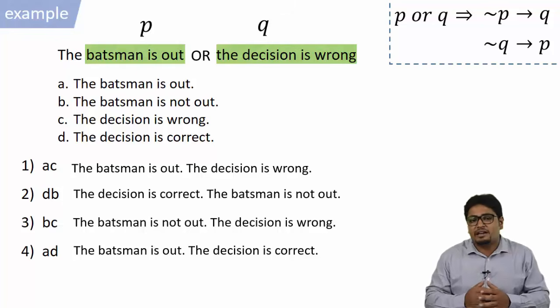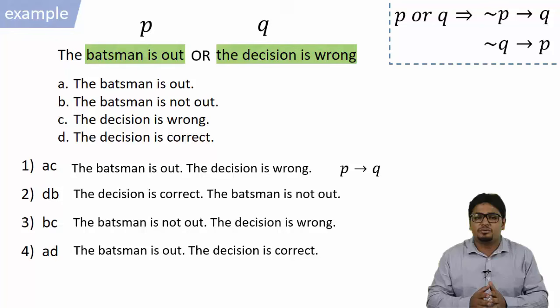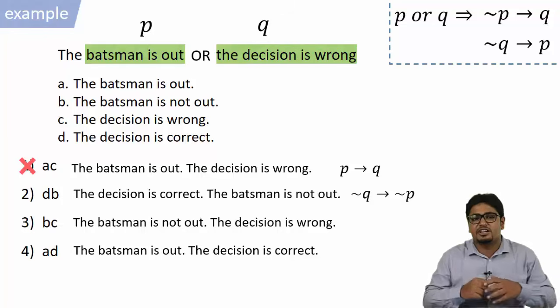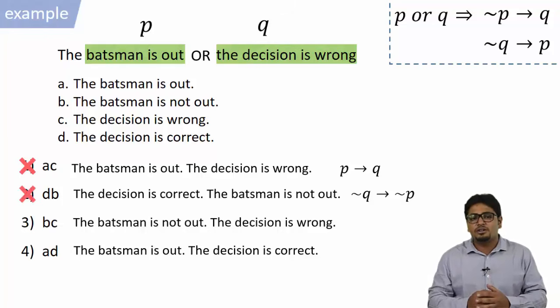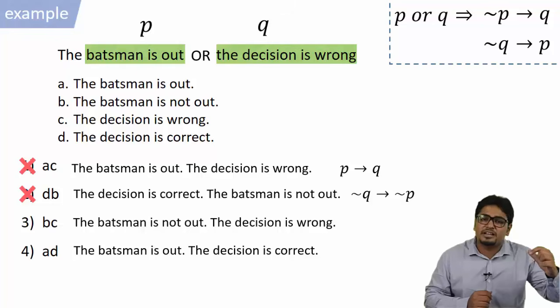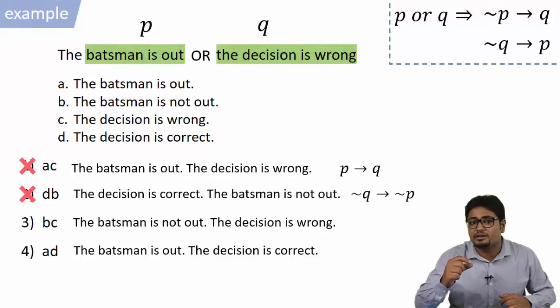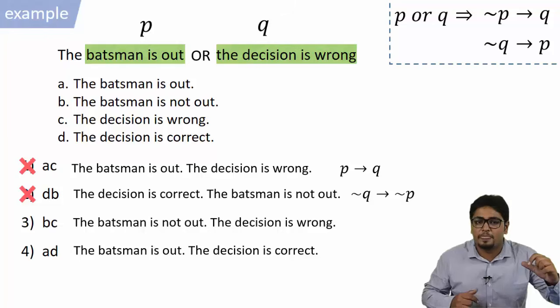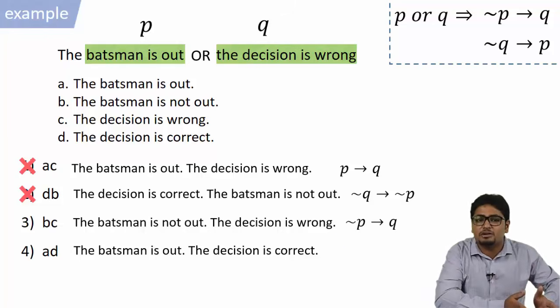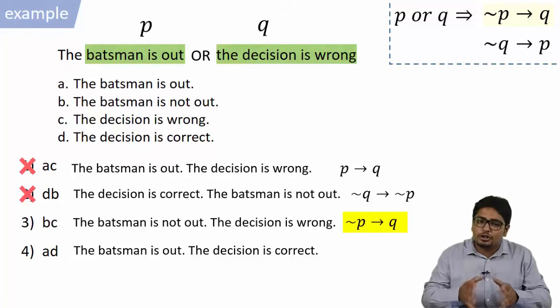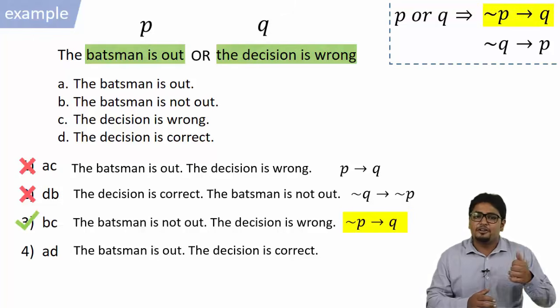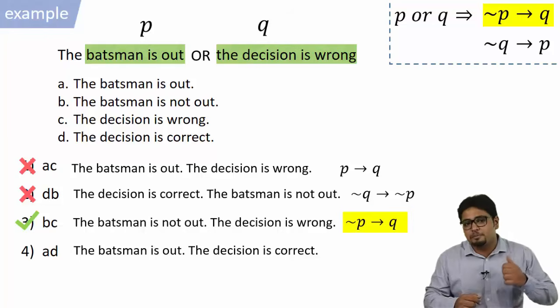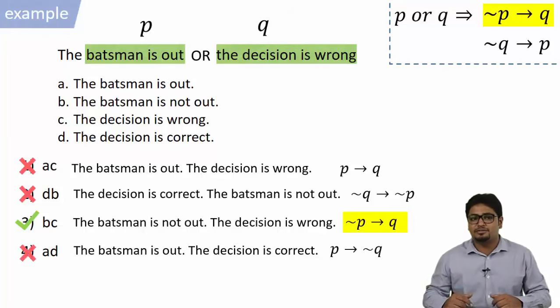Here in this question, let's try to denote the options in P and Q form. First option is P implies Q. This is wrong. Second is negation Q implies negation P. This too is wrong. Third option, the batsman is not out. This is negation P. And the decision is wrong, is Q. So we have negation P implying Q, which should be the correct answer. Fourth option is also wrong. It gives P implies negation Q.